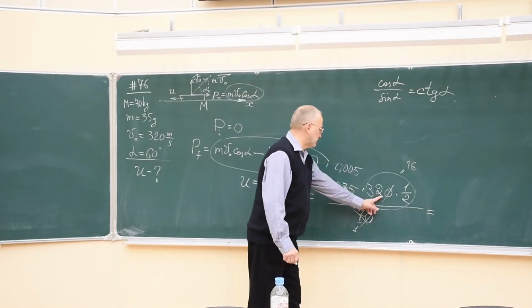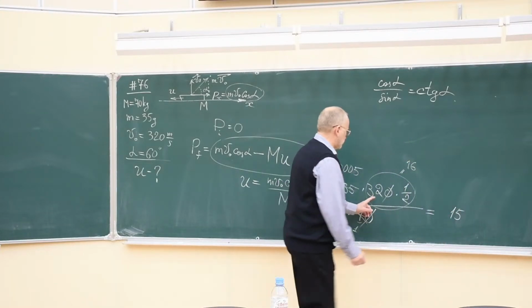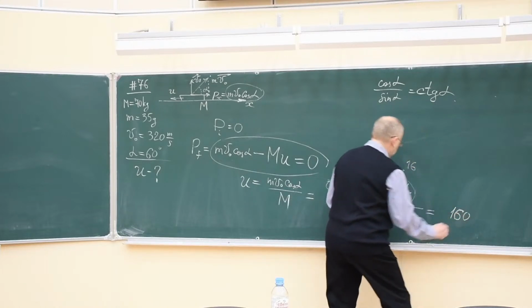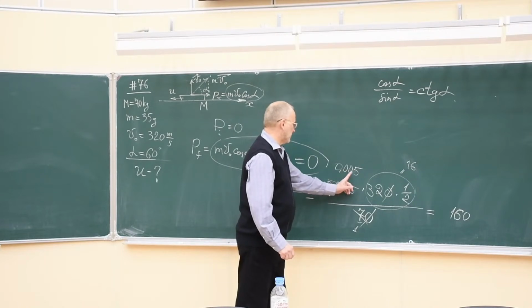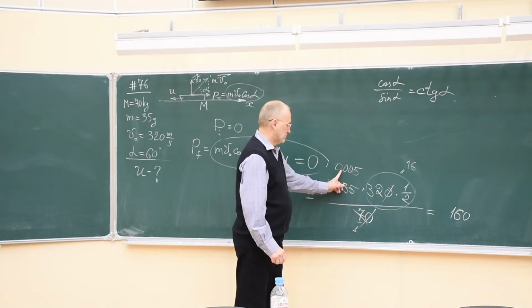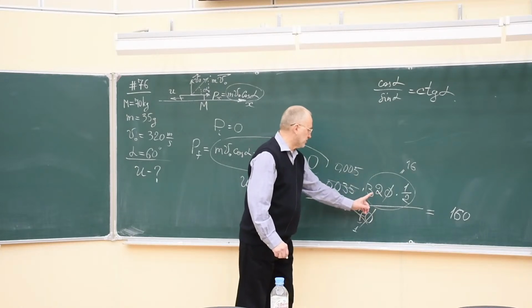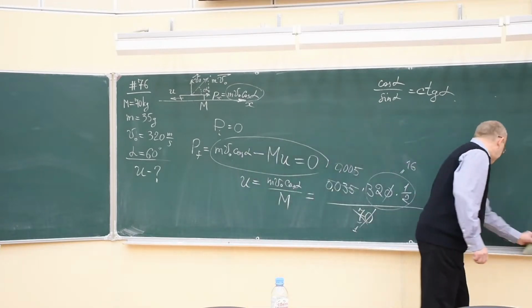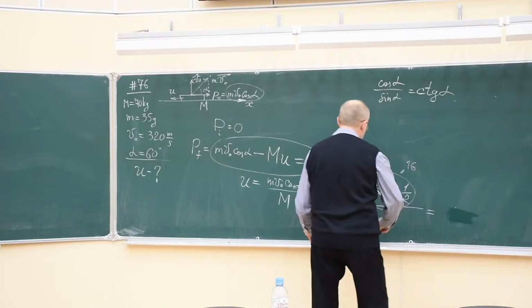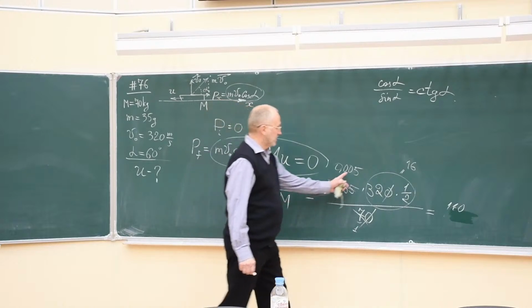So 5 times 32, just digits, 3, 6, 0. And then where to put the decimal point? Five times 32. Sure.